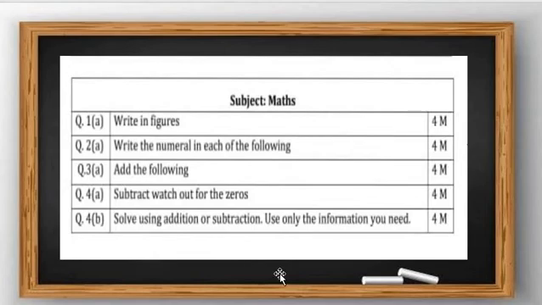So my dear students, 5 questions will come: write in figures, write the numeral in each of the following, add the following, subtract watch out for the zero, and solve using addition or subtraction using only the information you need. This is your paper style.